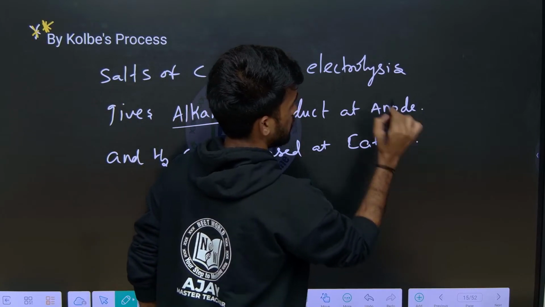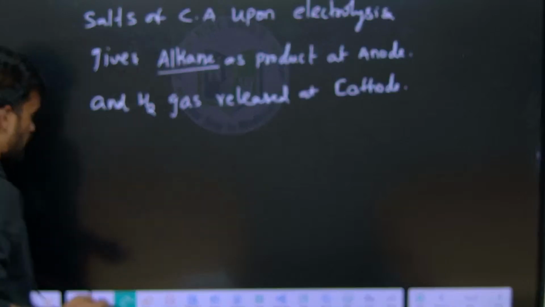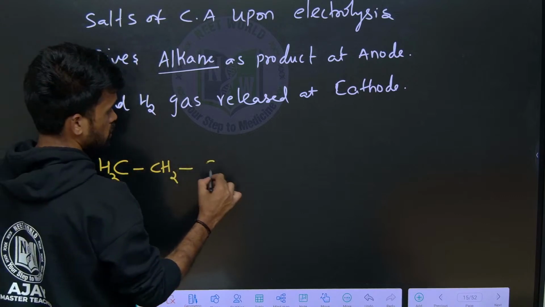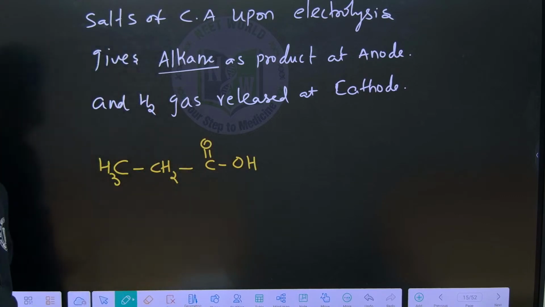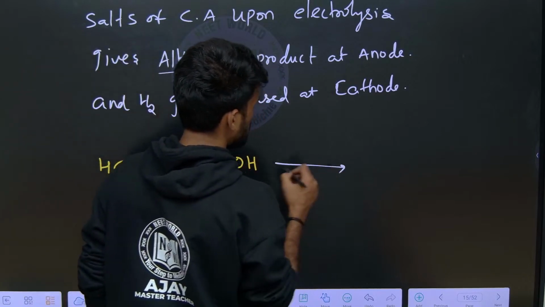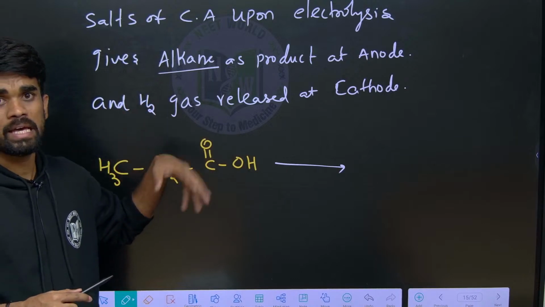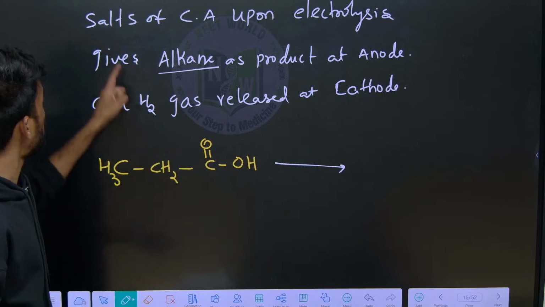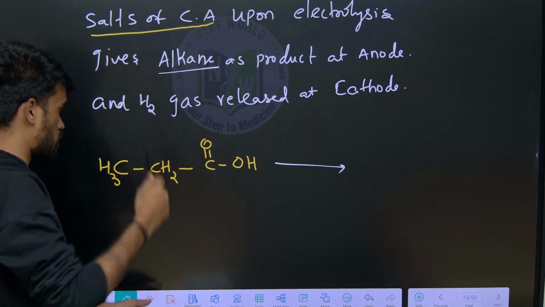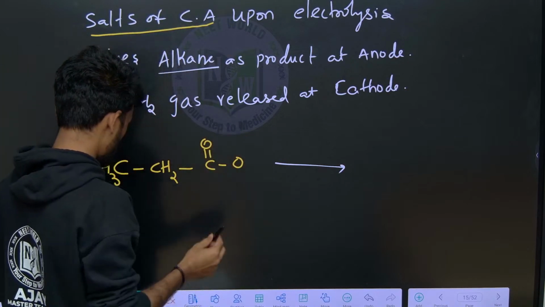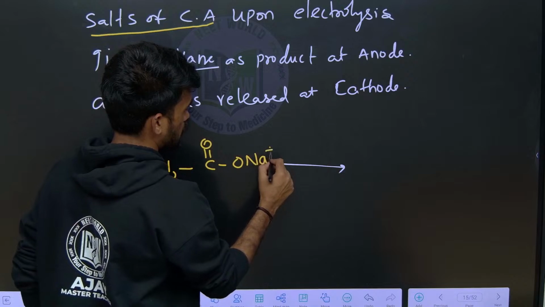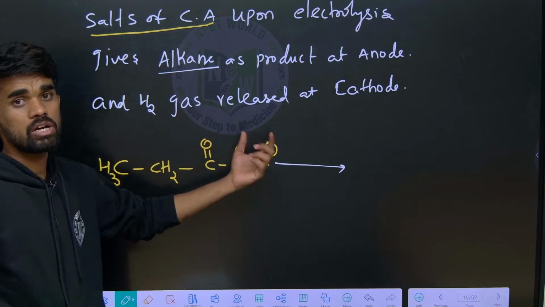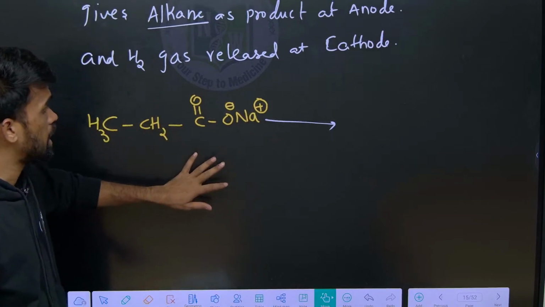We will discuss the mechanism. So for example, I have a carboxylic acid, CH3CH2COOH, let us say. So this is a carboxylic acid we have. Upon treating with some base, what happens? A neutralization reaction takes place and forms some salt. So what I am saying is sodium salts of carboxylic acid, whatever the salt it is. So here, let us say sodium salt of carboxylic acid like this. Upon electrolysis, it means we are taking this and keeping it for the electrolysis process.